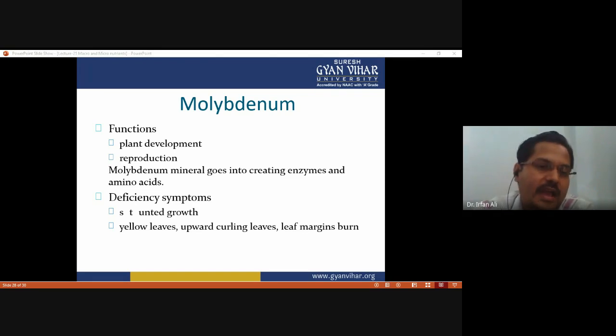And what are the deficiency symptoms of molybdenum? In case of deficiency of molybdenum, stunted growth is observed in the plants. In addition, yellow leaves, upward curling leaves, and leaf margin burning are observed due to the deficiency of molybdenum.